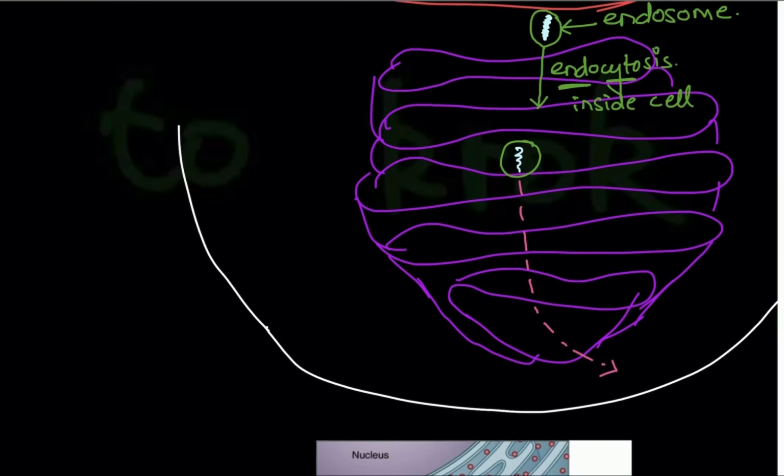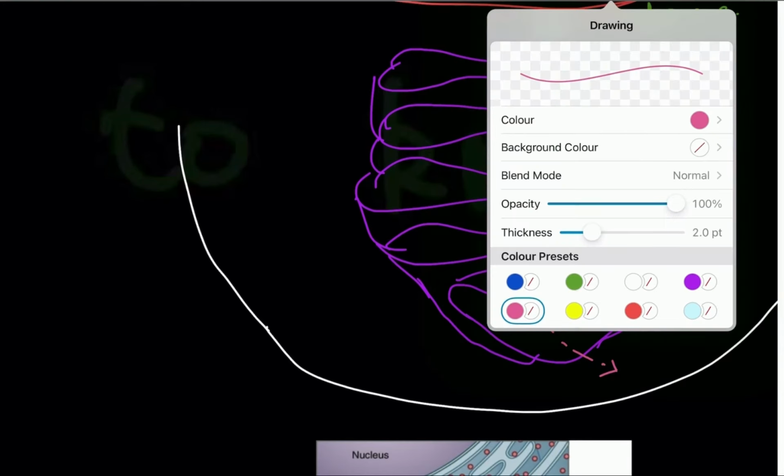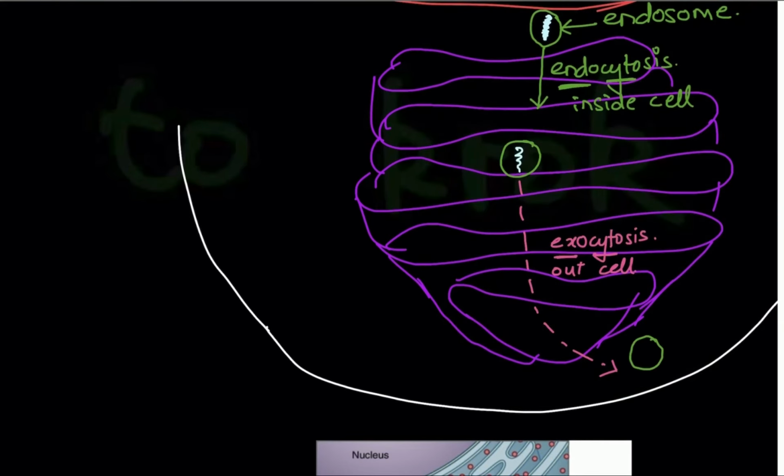Once this vesicle gets its address, it comes out of the Golgi complex through a process called exocytosis. Exo means out, cyte means cell. So the coming out process is called exocytosis. Now this vesicle came outside the Golgi apparatus. What you are looking at is your lysosome. So lysosome is formed by the fusion of the endosomes and the vesicles of the Golgi apparatus.